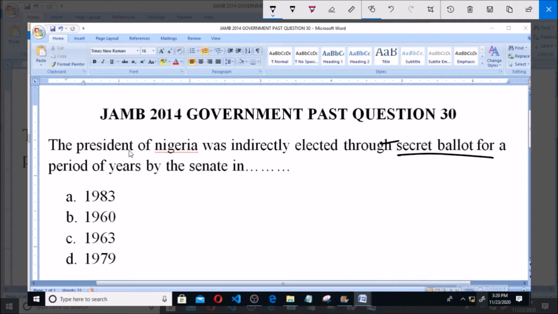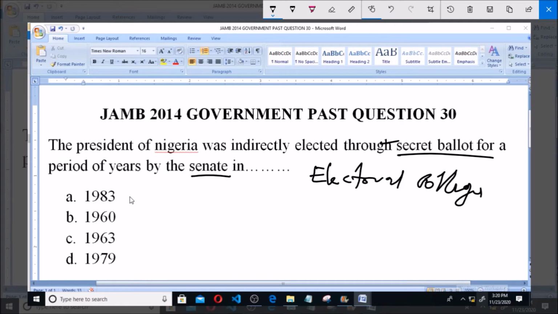secret ballot paper by the Senate, and that is what we refer to as electoral college. Electoral college, that is the system in USA, or America.